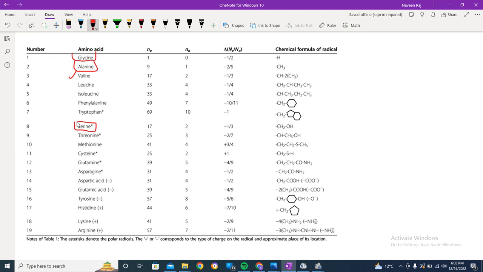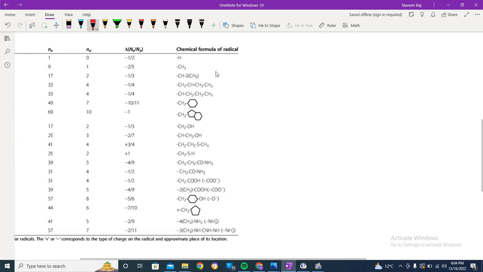The glycine, alanine and serine are the ones which are asked as direct questions. We do get direct questions on the structures many times. Like they may ask: glycine has radical option A OH, option B H, option C CH3, option D none of these. So these types of questions come from glycine, alanine and serine. So let's look into each of the structures.